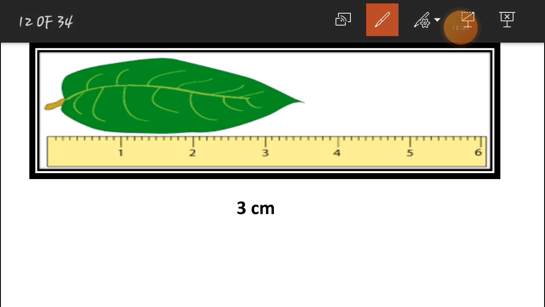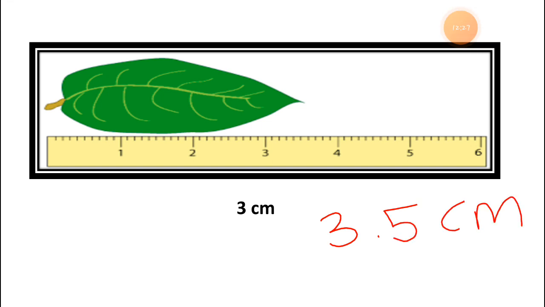How long is it? It is 3.5 centimeter. So this way you have to measure the things properly. 3 centimeter is done here, but the leaf is too long, so it ends here only. So the leaf is 3.5 centimeter long. So this way you must know how to measure the things.